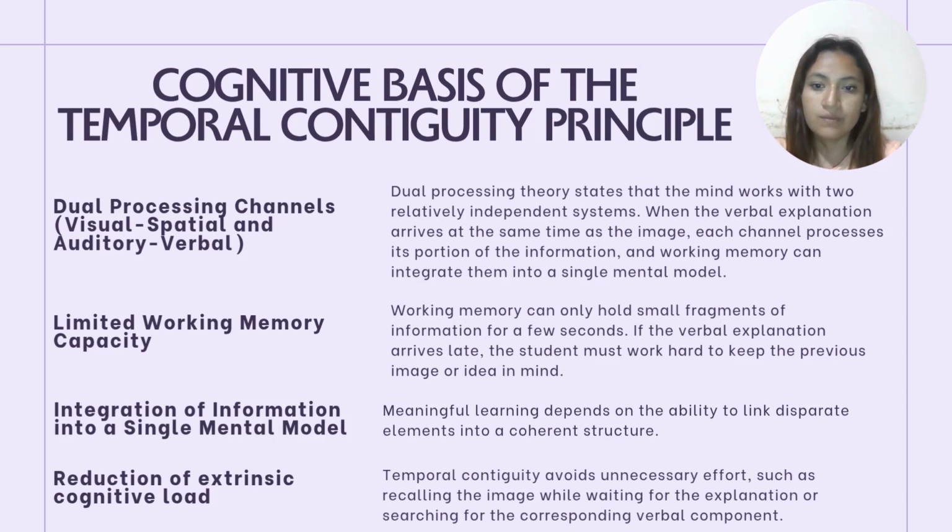Cognitive basis of the temporal contiguity principle. Dual processing channels, visual-spatial and auditory-verbal. Dual processing theory states that the mind works with two related independent systems. When the verbal explanation arrives at the same time as the image, each channel processes a portion of the information, and working memory can integrate them into a single mental model. If there is a delay, one of the channels becomes inactive or overloaded while waiting for the missing information.